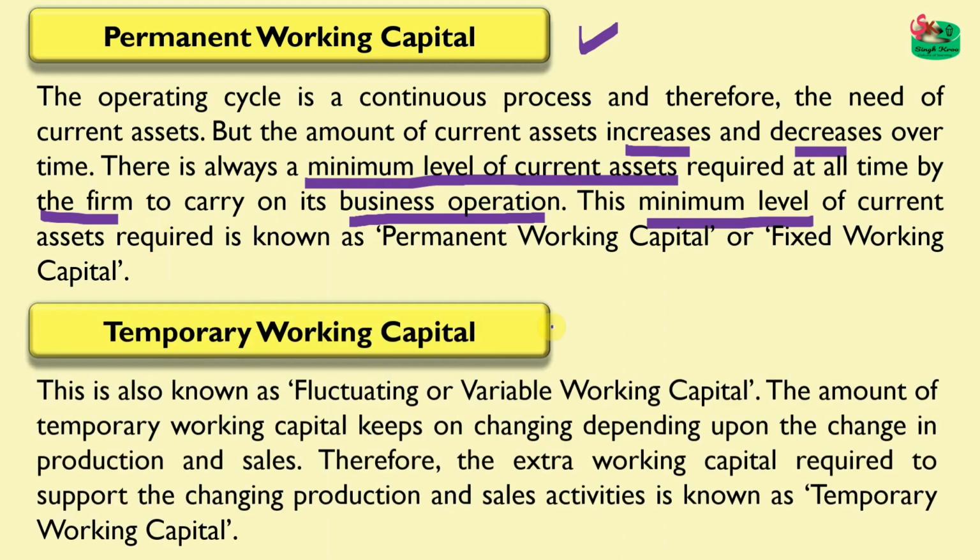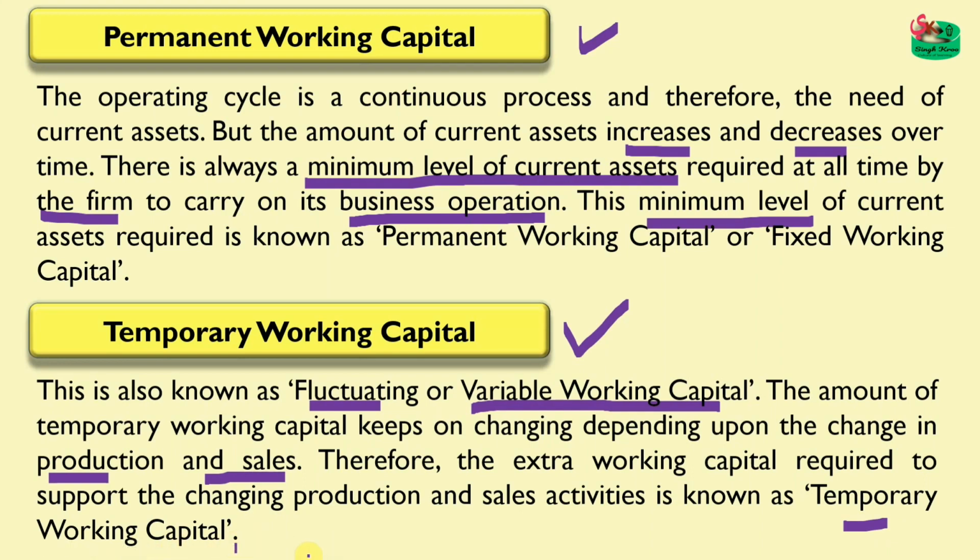Next comes your temporary working capital. This is also known as fluctuating or variable working capital. The amount of temporary working capital keeps on changing depending upon the change in production and sales. Therefore, the extra working capital required to support the changing production and sales activity is known as temporary working capital.